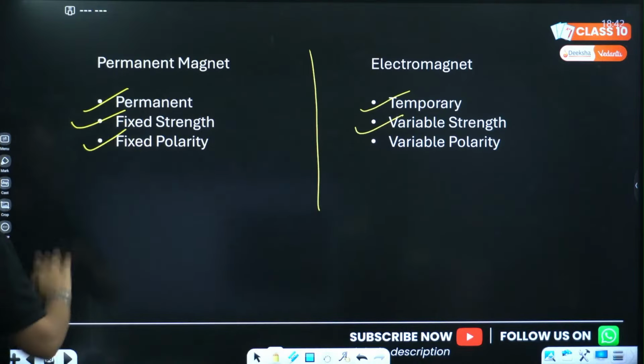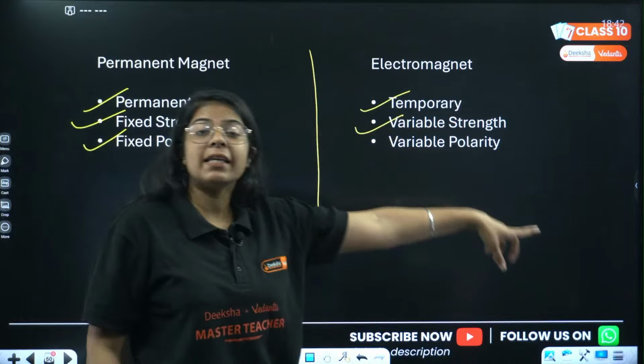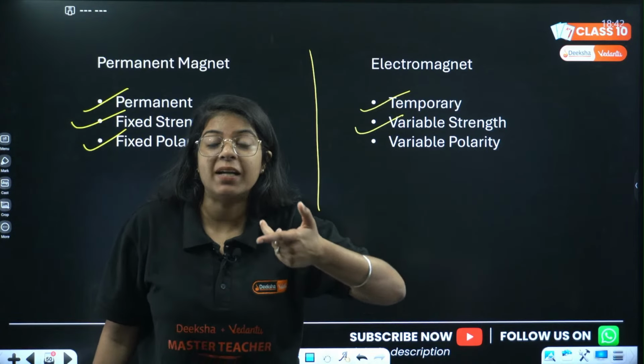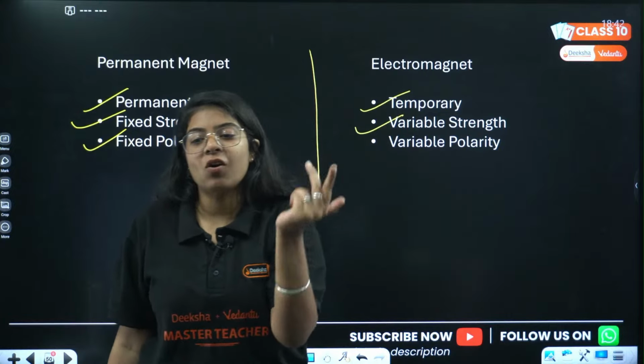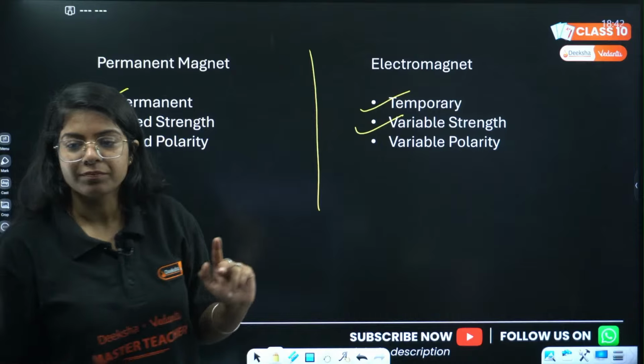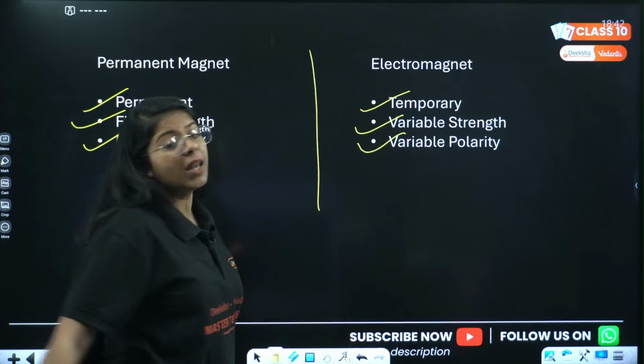Then it has fixed polarity, but in a solenoid, we know if we switch the polarity of the battery, the direction of current switches, and hence the direction of magnetic field lines also switches. Done. Okay, so it has variable polarity.